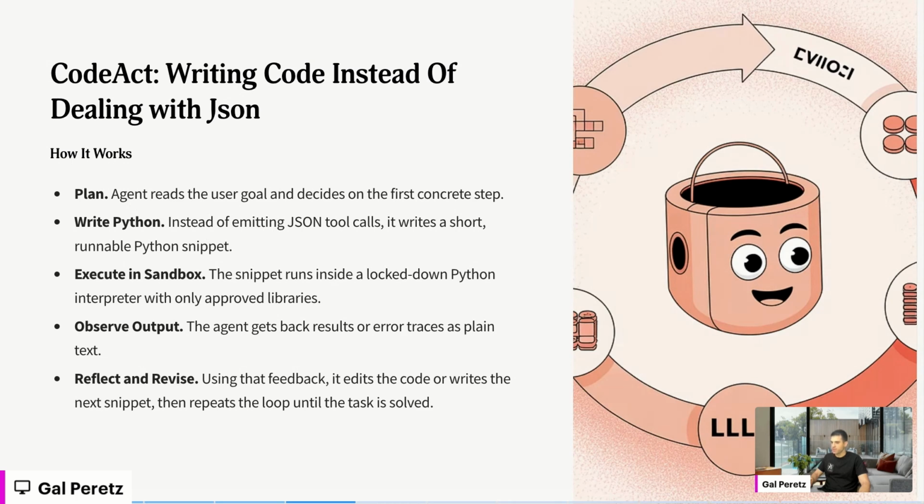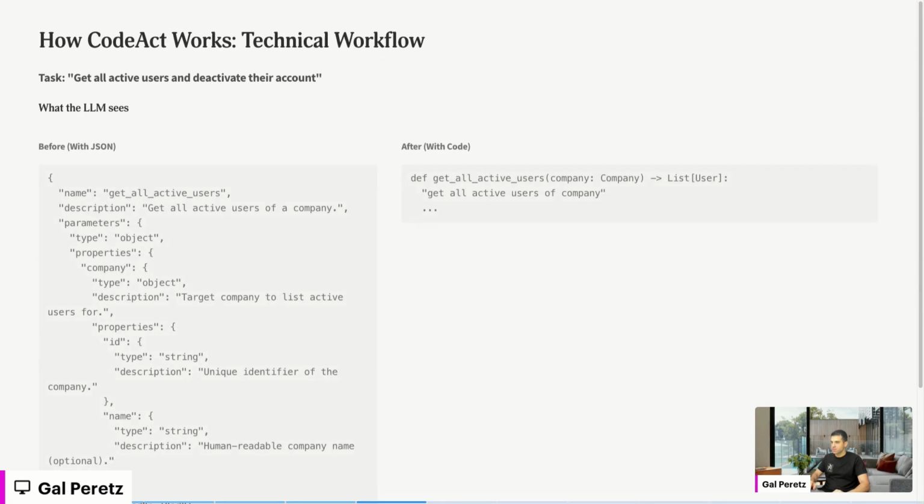We just emit the Python, and then we need a sandbox execution environment. After that, the LLM will observe, and in this step it can observe and understand if there were any errors and stuff like that. And then it can revise. In the next step, it can revise the code, right? If there's an error, or maybe you can see from the prints, from the output, that we are not on the right track, so we can revise the code and execute the code again. Okay, so very similar notion, but a different approach.